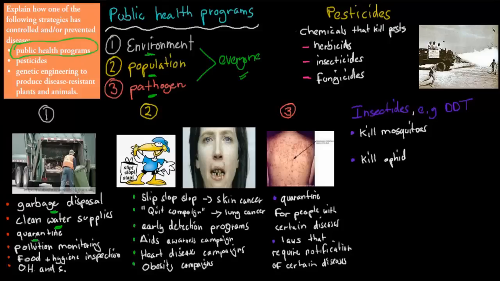I mentioned earlier, quarantine is also an environmental based one. It's just trying to change the environment to not allow certain things in that could cause disease. That's how we prevent and control disease through quarantine. Pollution monitoring, that should be straightforward. We just try to make sure we minimize pollution, because pollution itself can cause disease, so if we minimize it, it'll cause less disease. We've got food and hygiene inspection. Again, if we have food poisoning, for example, because of unhygienic practices, that means we can cause disease to anyone who gets that food. In restaurants, for example, but because we have these inspections, that means more or less most restaurants adhere to good food and hygiene practices.